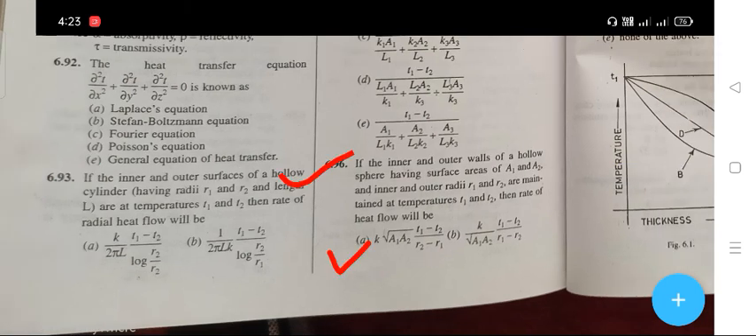If the inner and outer walls of a hollow sphere having surface areas of A1 and A2 and inner and outer radii R1 and R2 are maintained at the temperature T1 and T2, then the rate of heat flow is K square root of A1 A2 into T1 minus T2 upon R2 minus R1.